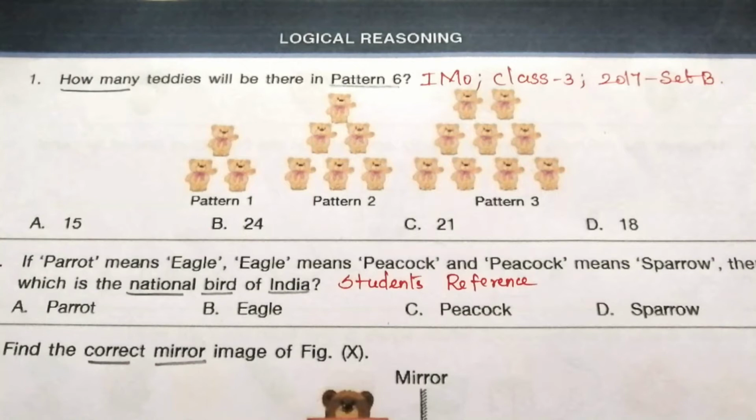Today we are going to discuss about 2017 Set B IMO question paper for class 3 students. I have already uploaded some other IEO, NSO and IMO question papers for class 3 students. You please go to the playlist in Students Reference and click Olympiad Class 3 to get these question papers. First, I will show you the full question paper. You try to solve it on your own. I will attach the answer key at the end of this video. After reading the questions, you please pause the video and take your own time to answer the questions.